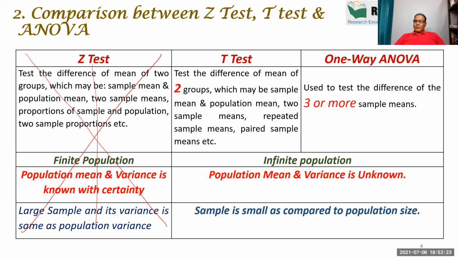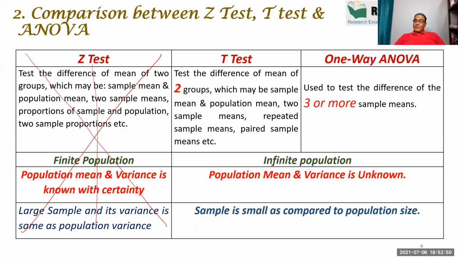Whenever you are having two groups, suppose you want to compare urban, rural, married, unmarried, male, female, then t-test. But if you want to apply education background or age group, young, middle, old, retired, right? And you want to compare BA, BCom, MSc, MBA, whatever it be, this is called ANOVA because you are comparing more than two groups.